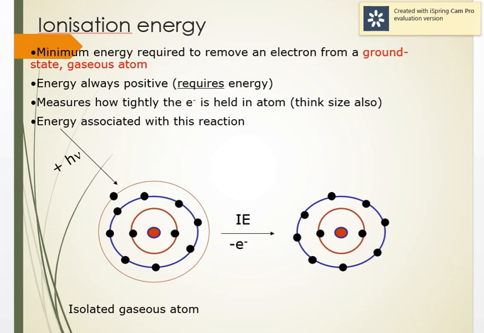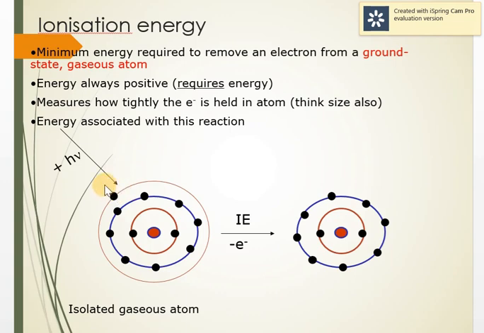Now the next property is ionization energy. What is ionization energy? It is the minimum amount of energy required to remove the loosely bound electron from a ground state gaseous atom. It's very important that it has to be ground state, meaning the electrons are not excited, and gaseous state because we don't want any other influence. So it is an isolated gaseous atom. That's an important word to write when you are defining it.